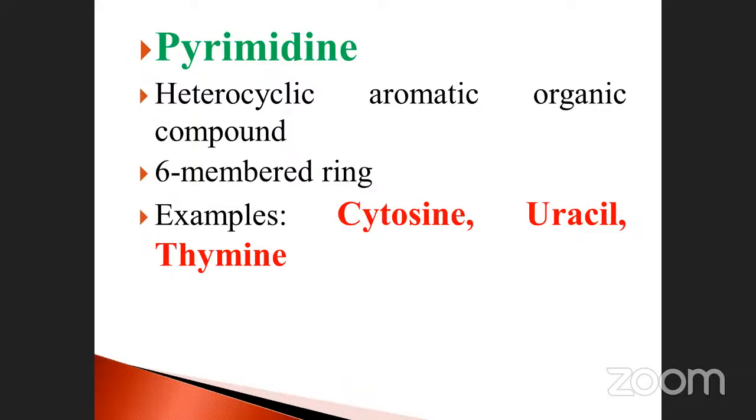Dhanalakshmi. Second letter of pyrimidine, what is that? The spelling.